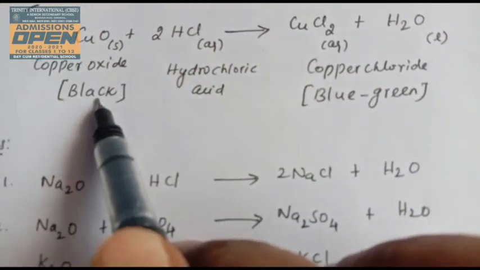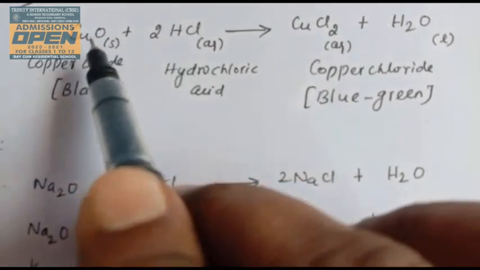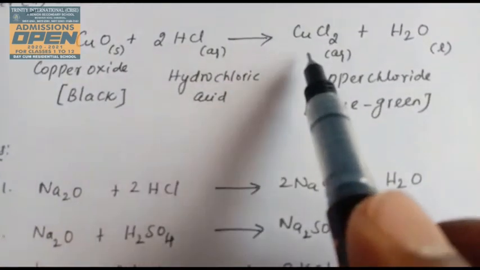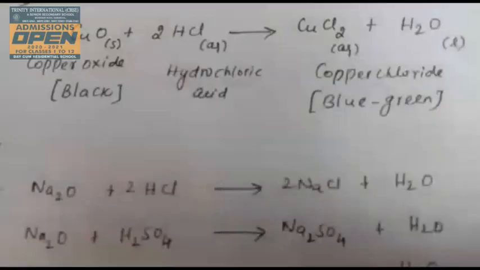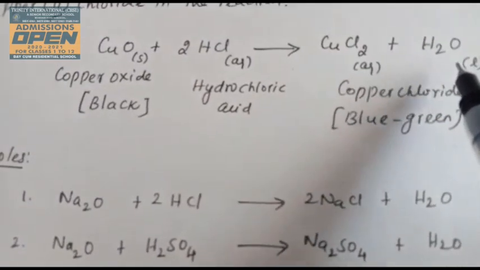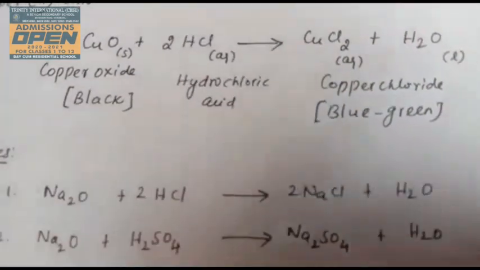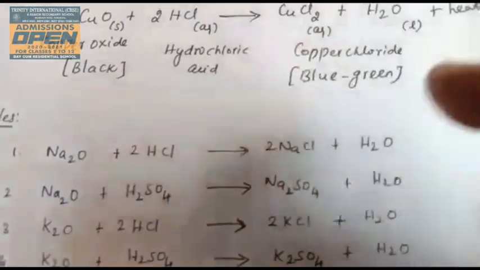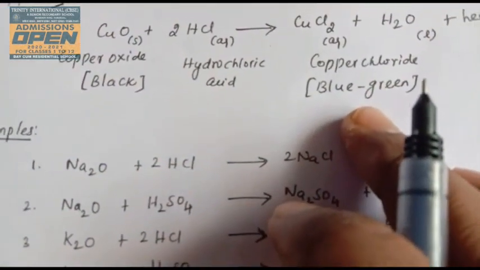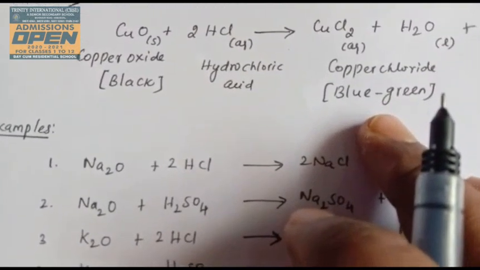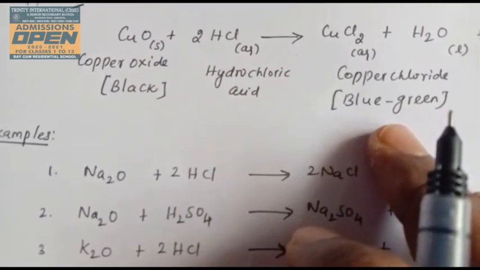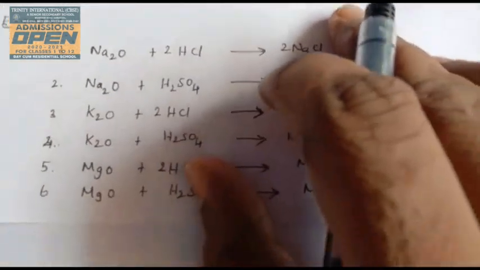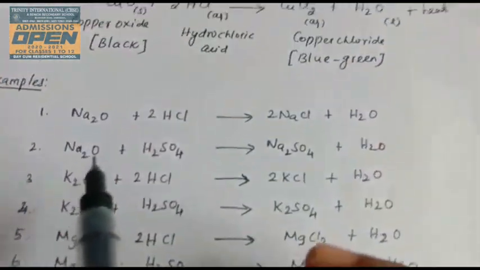This is basic in nature and reacts with acid. Copper oxide is basic and reacts with acids to form copper chloride, blue green in color, and a water molecule. Heat is also released in this reaction. So this is a neutralization reaction, another form of neutralization reaction. Now, examples of neutralization reaction using metal oxides.